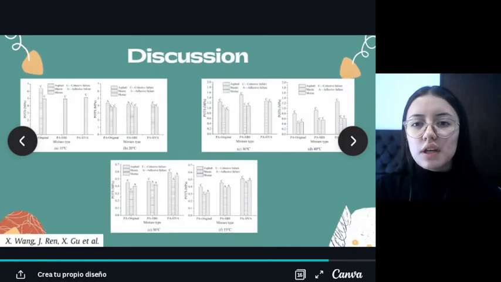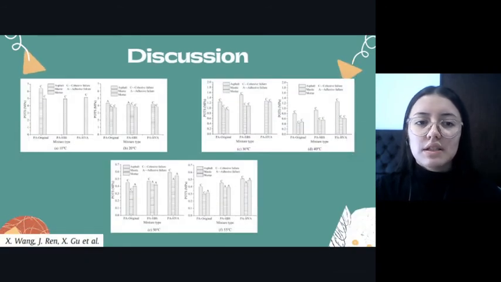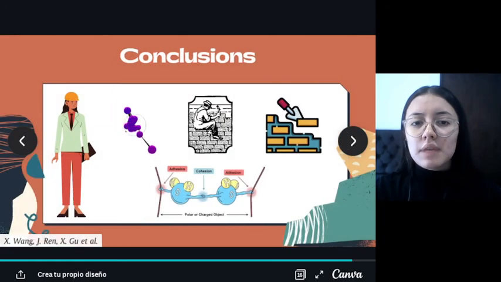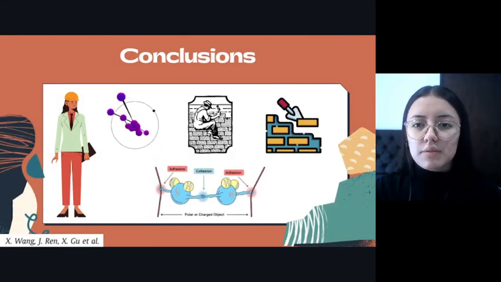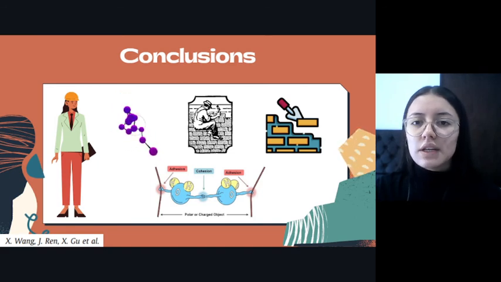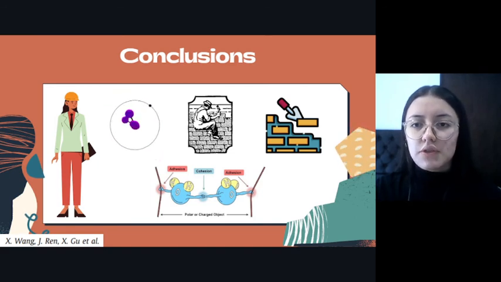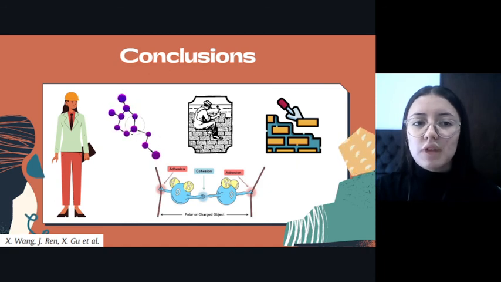From Picture A to C, in comparison with asphalt and mastic, the cohesive strength of mortar is the lowest when the same asphalt is used. It can be concluded that the cohesive strength of asphalt, mastic and mortar increases with increasing dynamic viscosity of asphalt. The failure type of asphalt changes from adhesive failure to cohesive failure, while the failure types of mastic and mortar change from cohesive failure to adhesive failure with increasing temperature.